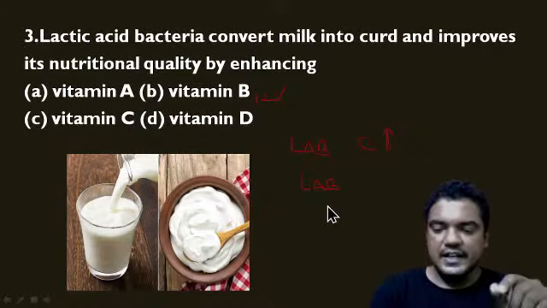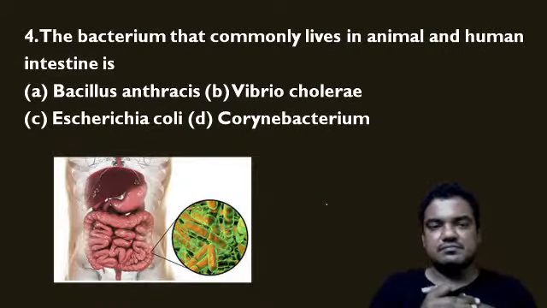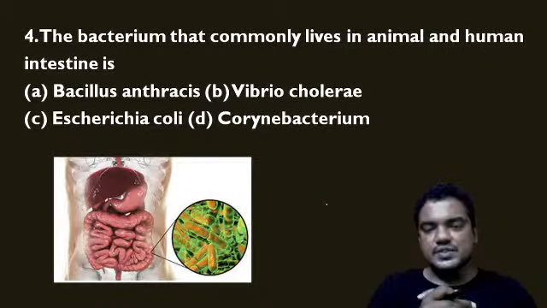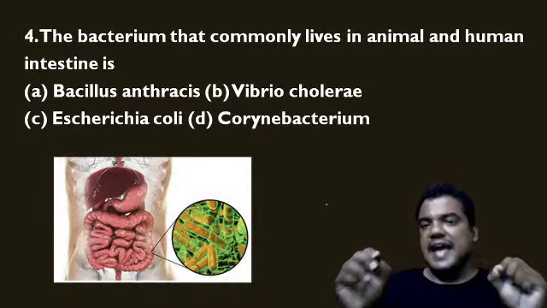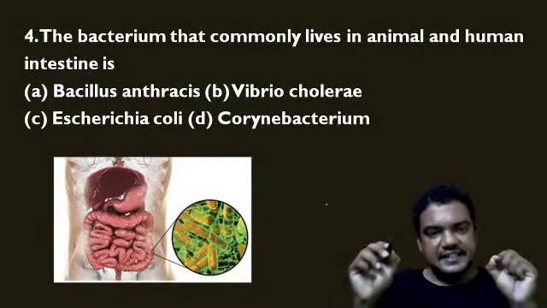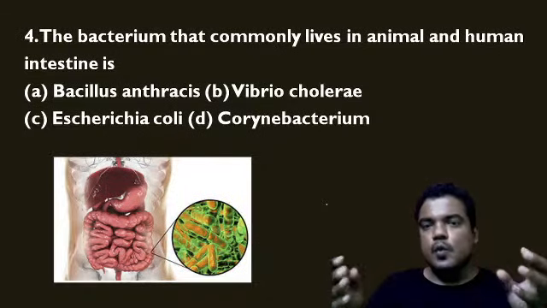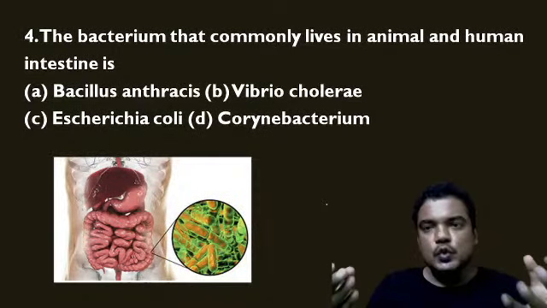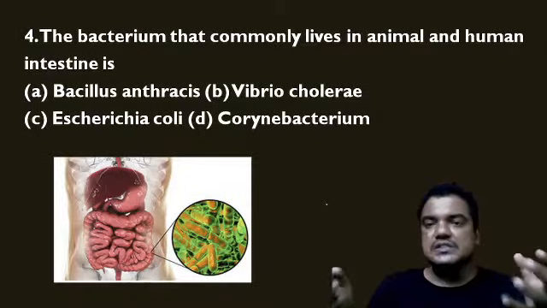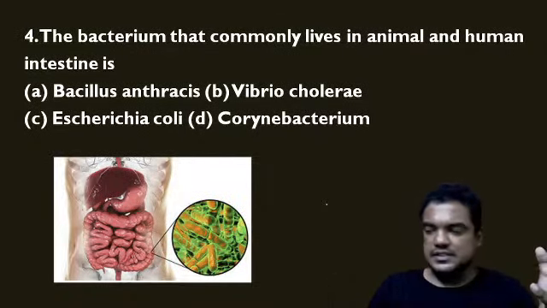Now let us move to another question. The bacterium that commonly lives in animal and human intestine is, the question is, what is the bacteria present in the human intestine and also in other animals?